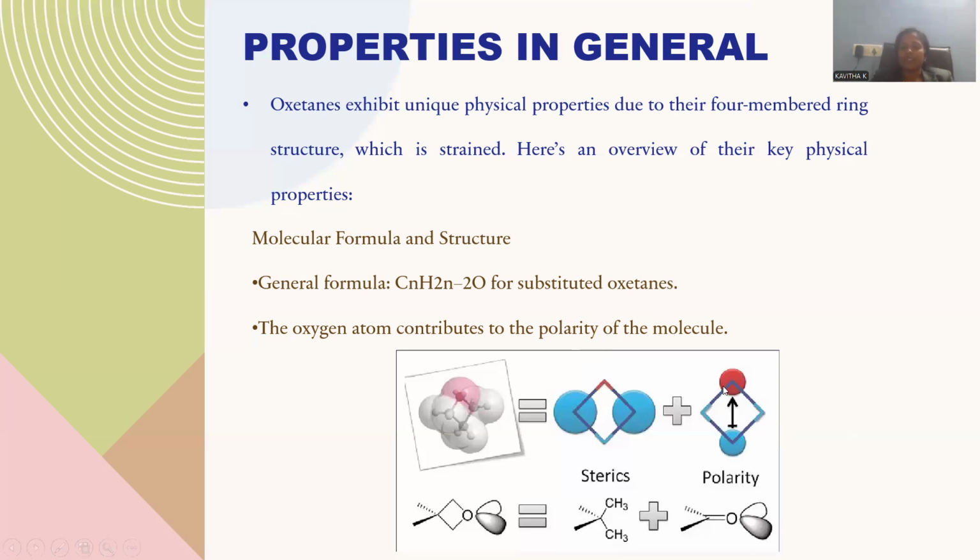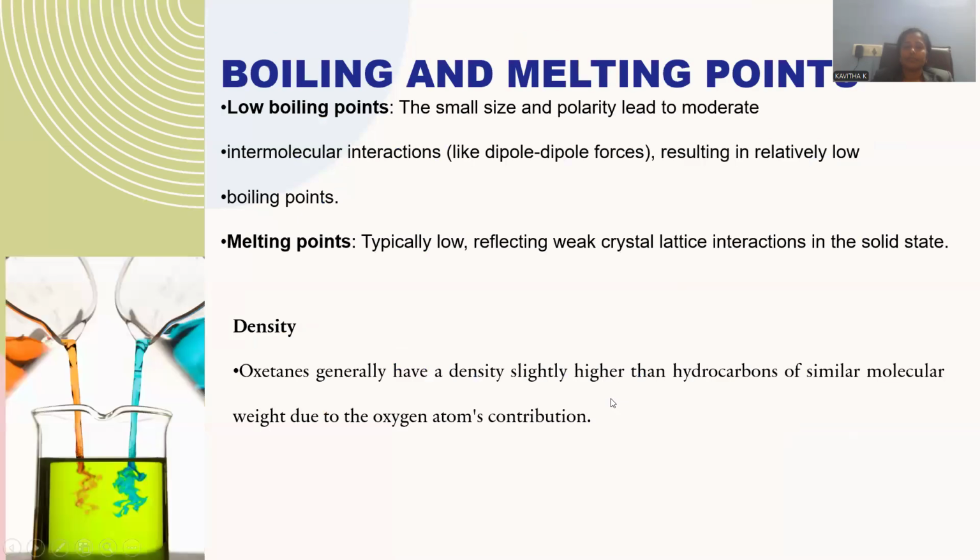That is indicated with this arrow. This is a kind of polarity origination, so that electron density rises over the oxygen, and all the carbons experience less electron density, so there is an arrival of partial positive charges over the carbons and partial negative charge upon the oxygen, which contributes to the polarity of this oxetane molecule.